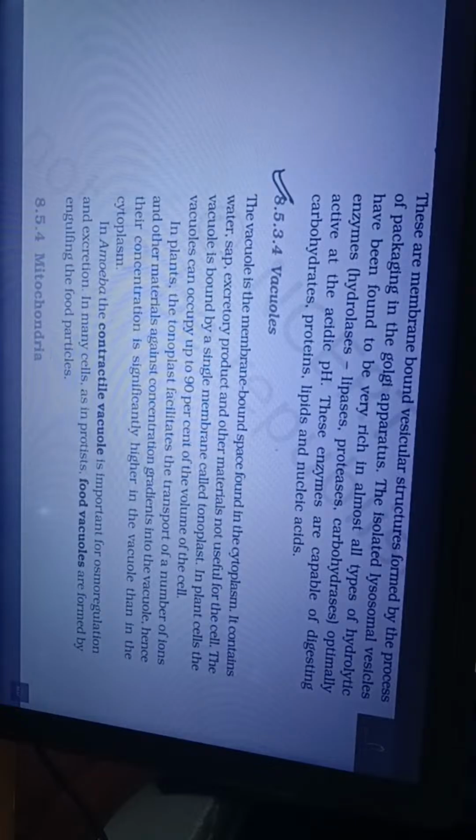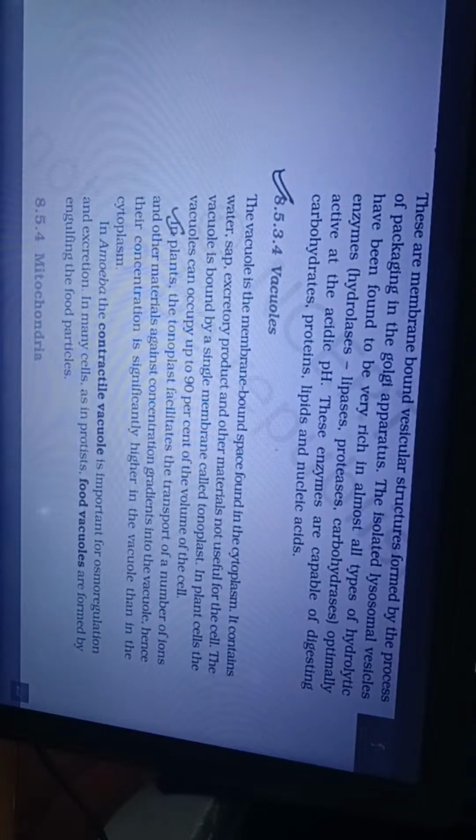8.5.3.4 Vacuoles. The vacuole is a membrane-bound space found in the cytoplasm. It contains water, sap, excretory product and other materials not useful for the cell. The vacuole is bound by a single membrane called tonoplast. In plant cells, the vacuoles can occupy up to 90% of the volume of the cell.